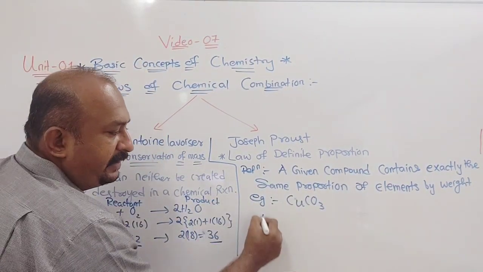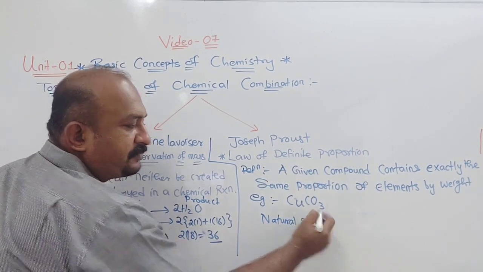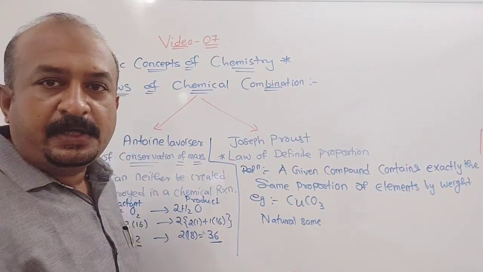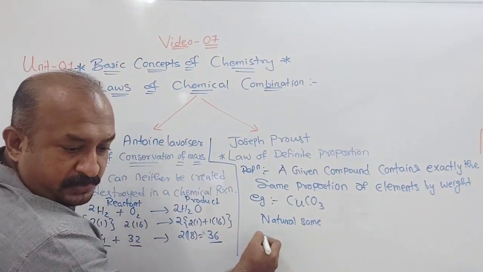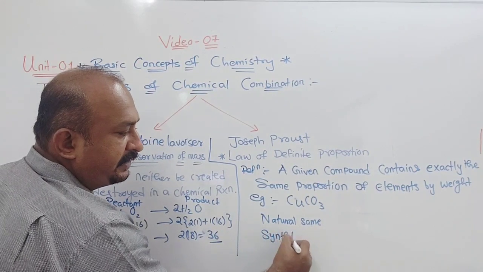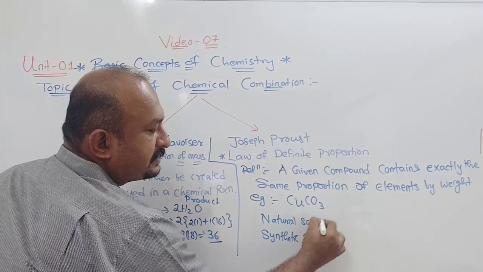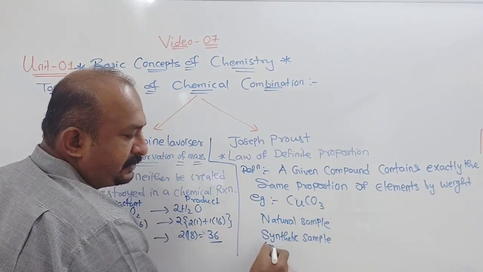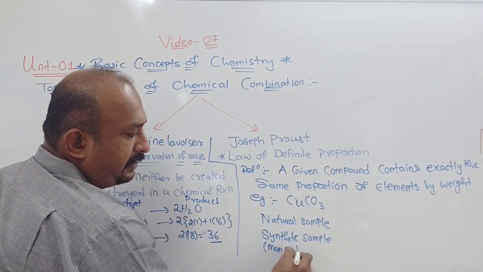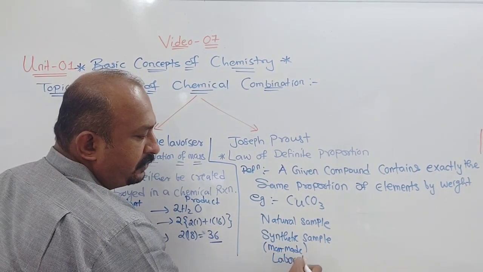In a natural sample, meaning what we get from the earth's crust, and also in a synthetic sample, meaning man-made in a laboratory.